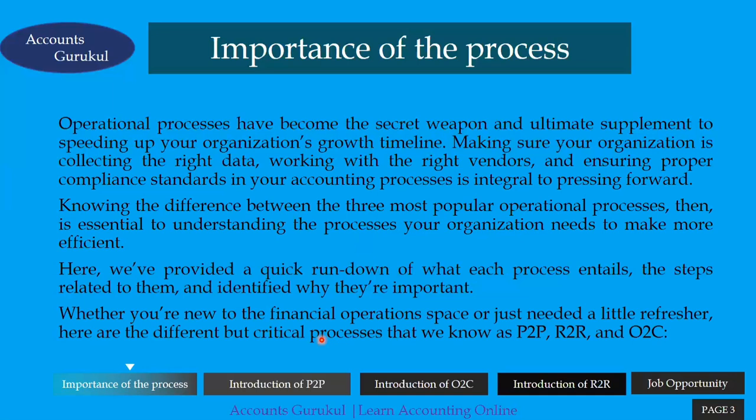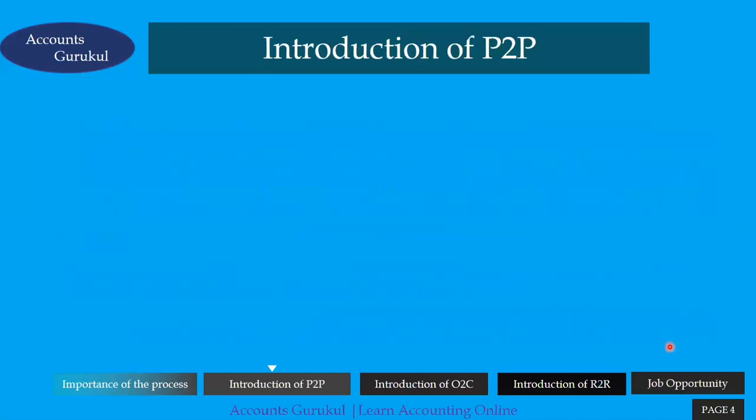So again, whether you're new to the financial operations space or just need a little refresher, here are the different but critical processes that we know as P2P, R2R, and O2C. You have mostly heard these names, but it's very essential to understand them as well. So P2P, procurement to pay, R2R, record to report, and O2C, that's order to cash.